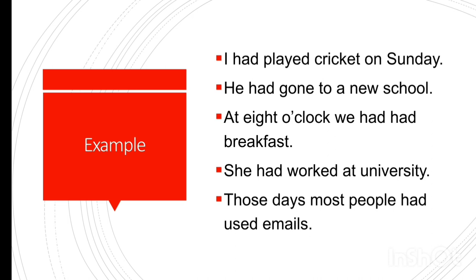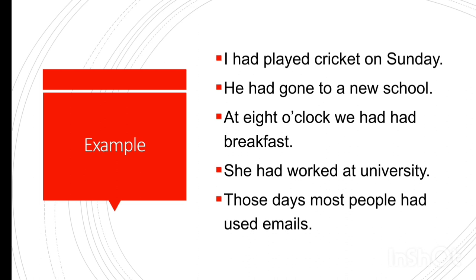I had, he had, we had, she had, most people had. It means we have used had as a helping verb with every pronoun and noun to make the sentence past perfect tense. I hope it is clear to you.